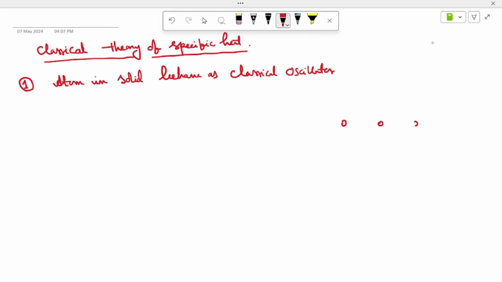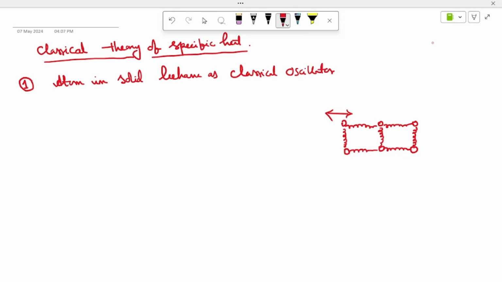In reality it is a three-dimensional case, but for understanding I draw this in two dimensions. Let's introduce some springs among the atoms. Actually, the spring is not present in the real case; I have drawn it so that the oscillation motion can be understood better. So this atom oscillates about the mean position.